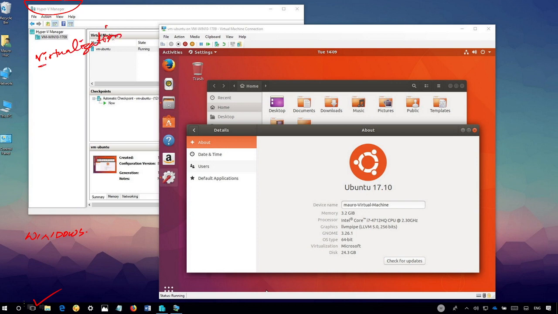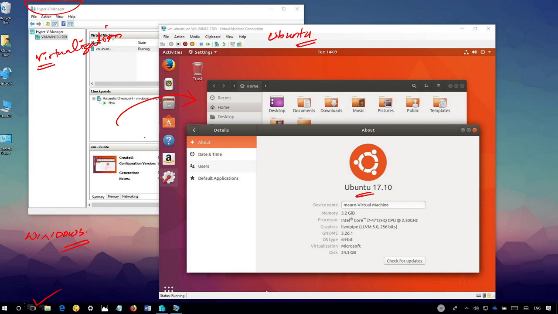In this virtualization software, we can install one more operating system, that is the Ubuntu Linux distribution. That means here we can run Windows as well as the Linux operating system. Both we are running at the same time.